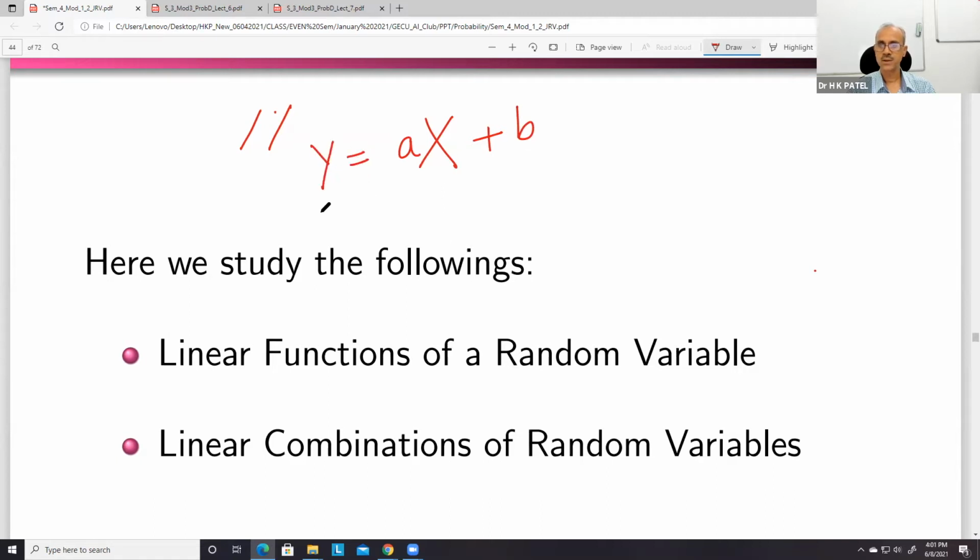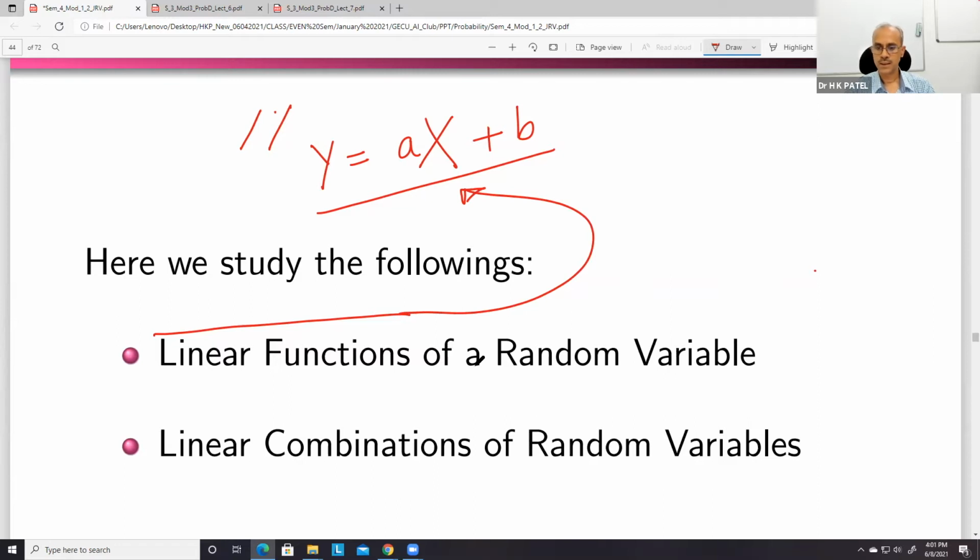So this is what linear functions are. Then second, linear combinations of random variables.